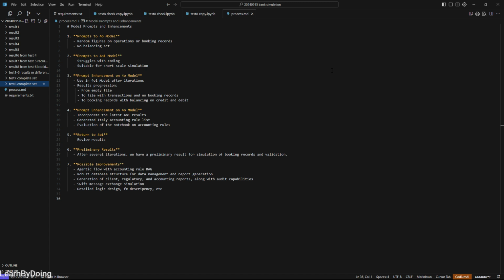So first of all, let's see here. I have the process listed here. First of all, I just prompt the 4o model for me to use Python code to generate the daily operation of a bank. Of course, I specified we take the deposit of the client, make a payment for the client, we disburse a loan for the client, and we also do some foreign exchange transactions and so on. I just give a description.